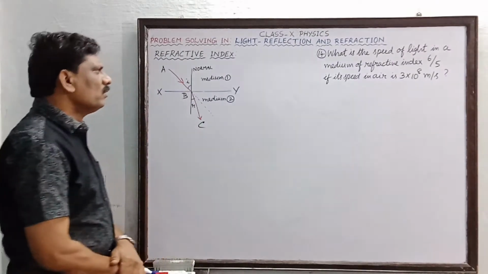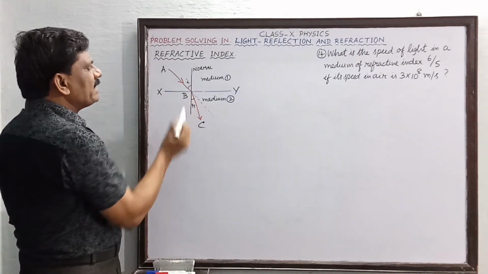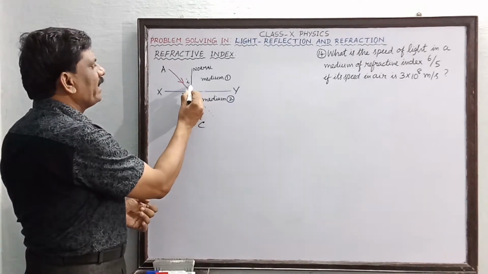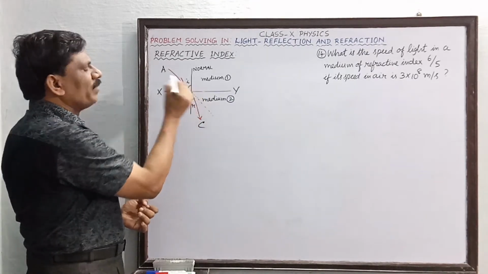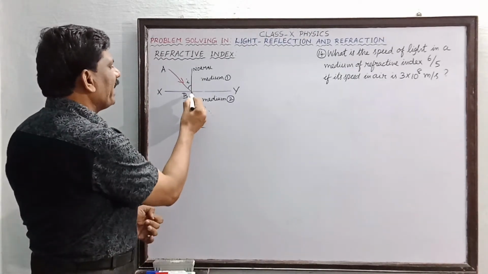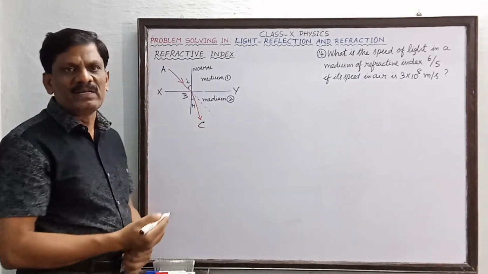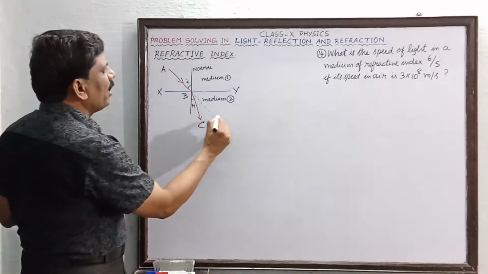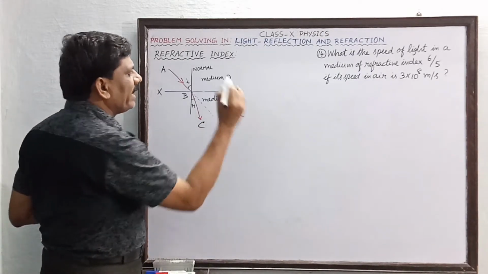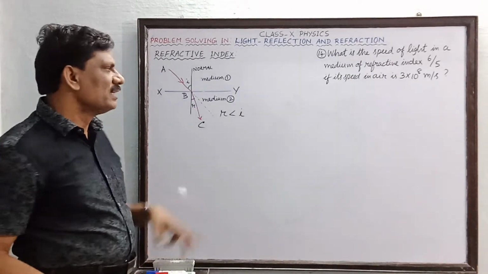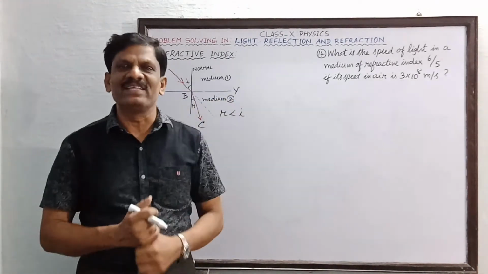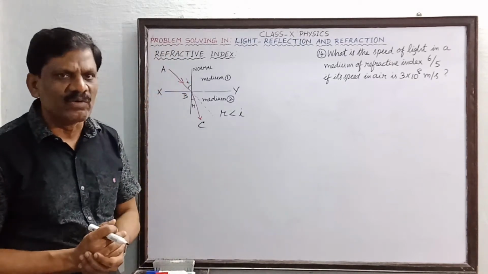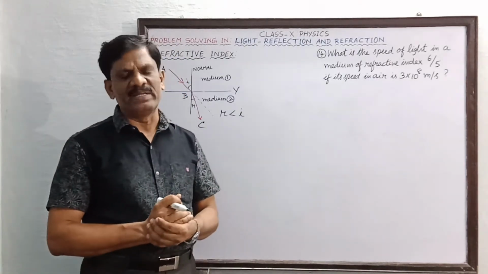Okay. Now, you can see that AB is the incident ray and BC is the refracted ray. The angle made by the incident ray with the normal is called the angle of incidence, and the angle made by the refracted ray with the normal is called the angle of refraction. In this picture, I have shown that the angle of refraction r is less than the angle of incidence i. That means the second medium is a denser medium, optically denser. All this you have studied in the theory. Now we are going to solve some numerical problems based on this.